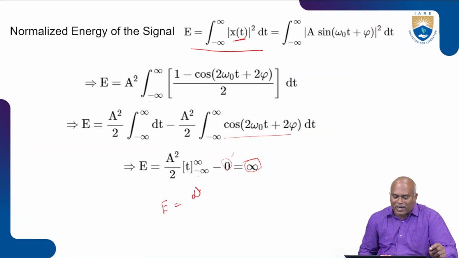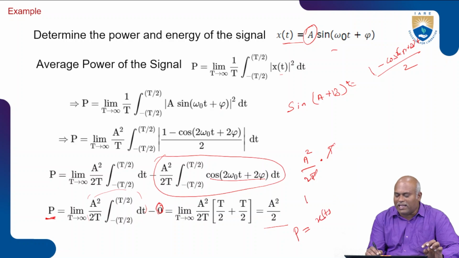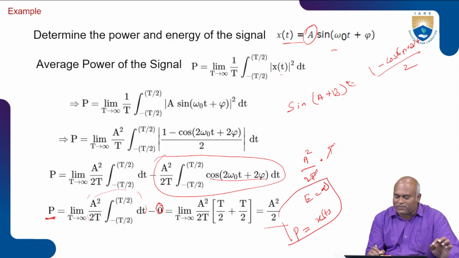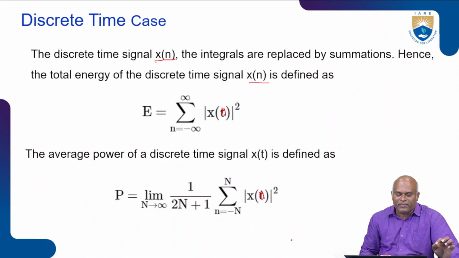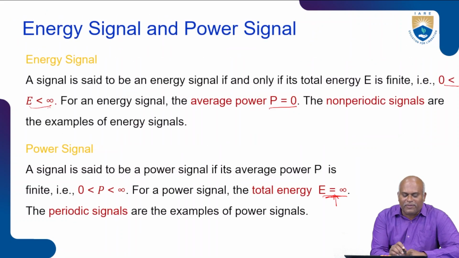Now, what is the condition for the power signal and the energy signal? If the power is there in the signal x of t, then the energy value is equal to infinity. As we studied in the definition, if the signal is a power signal, the energy value is equal to infinity.